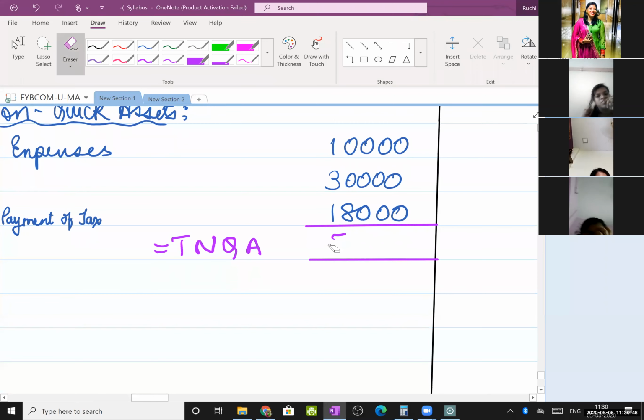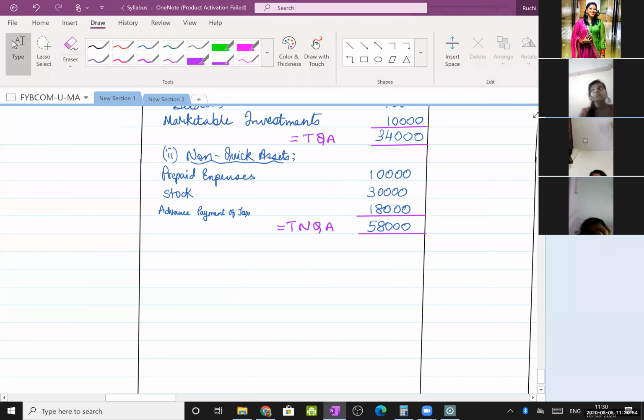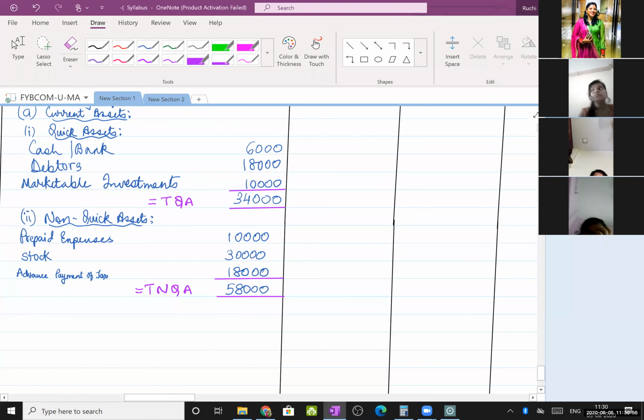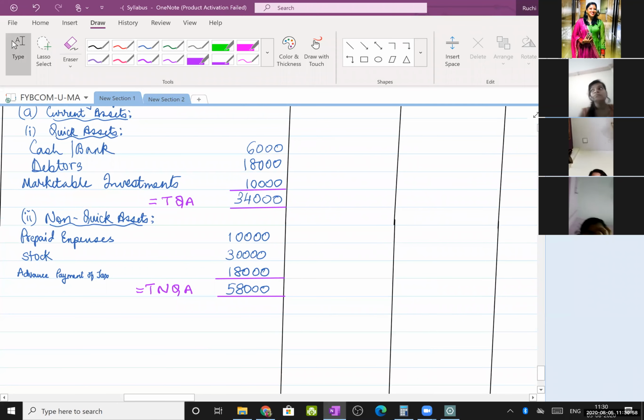So my total is 58,000. Right? And then take this total in the outer column, like this, showing this arrow. Right? Take it outer.